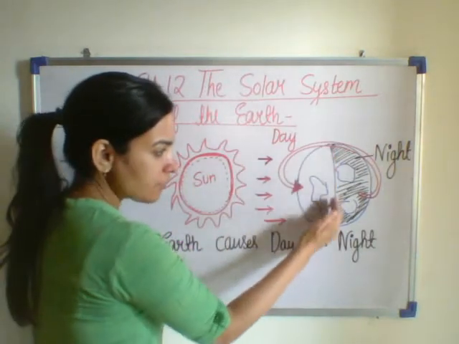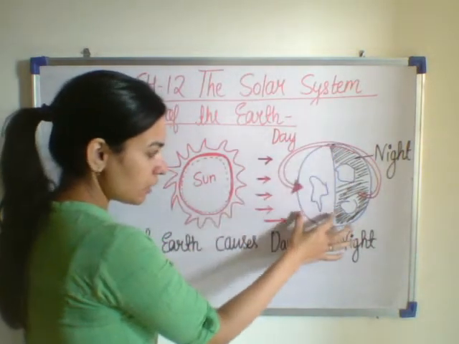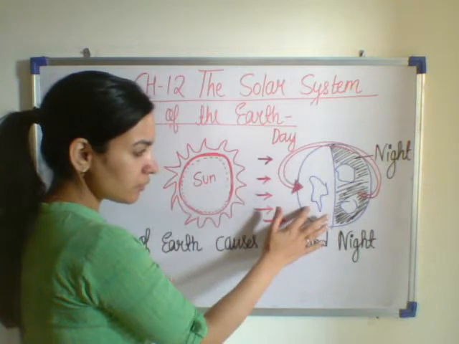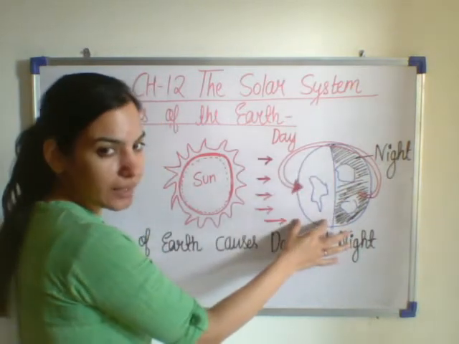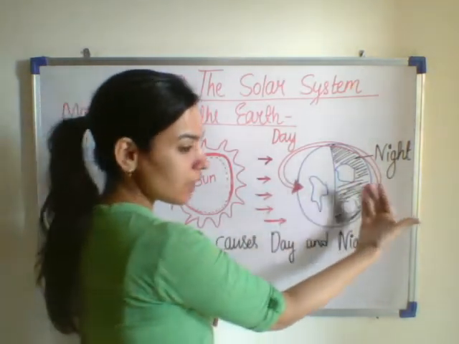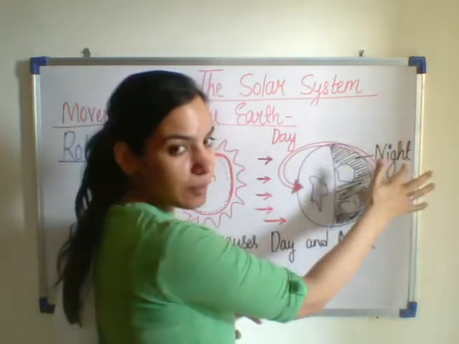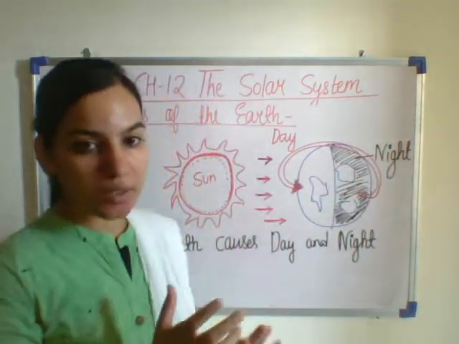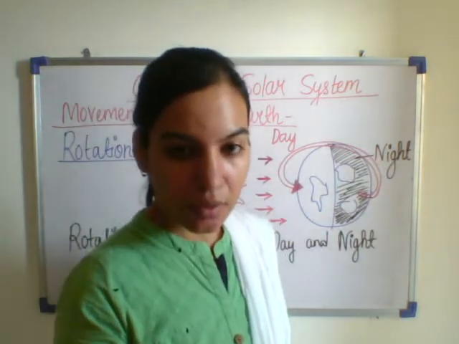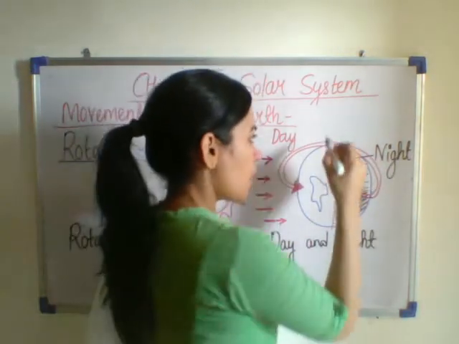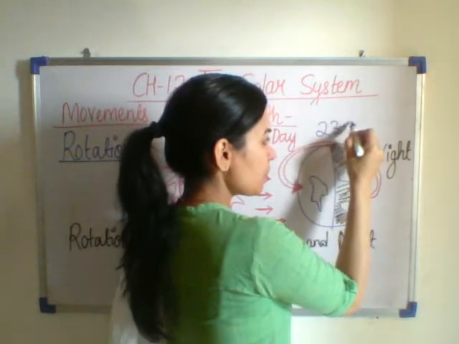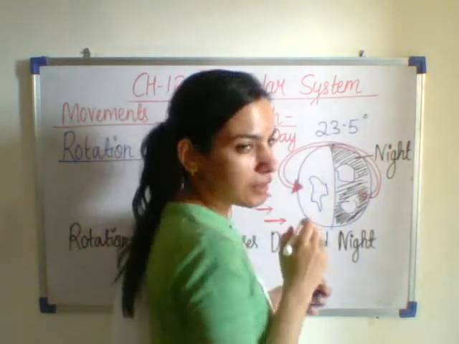When the half surface of the earth is towards the sun, then here will be day, and the surface of the earth which is at the back side, there night will be there. And when the earth rotates, it tilts to an angle of 23.5 degrees.